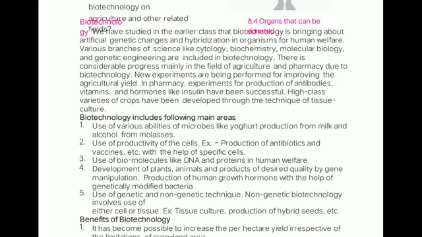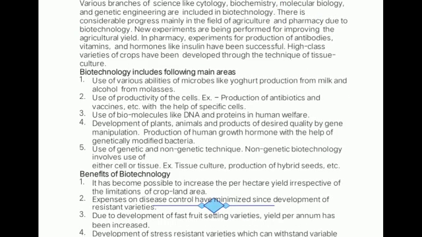Now, how have high class varieties of crops been developed through the techniques of tissue culture? Tissue culture is one type of method of biotechnology to improve the variety of crops. Now, these are the various areas included in biotechnology, that is use of various abilities of microbes like yogurt production from milk and alcohol from molasses, that we have discussed in an earlier chapter, chapter number 7, how we can produce yogurt with the help of microbes. That is also a type of biotechnology.